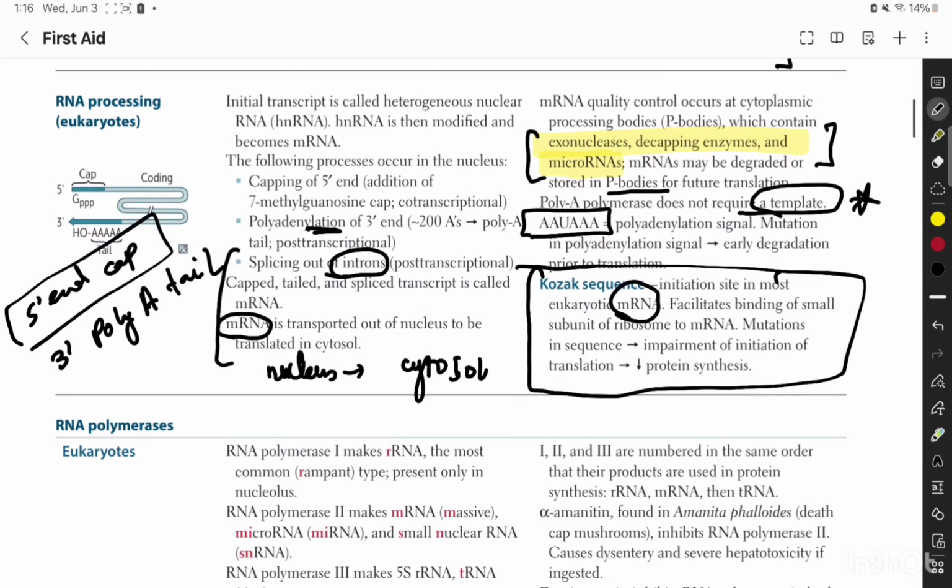So what we did, we added a cap at the 5' end, the upper limit cap. Then we have the poly A tail. We had a polyadenylation signal AAUAAA. If this is mutated, you cannot process it further. It is degraded. Then the third step, we splice it out. So this is what RNA processing is.